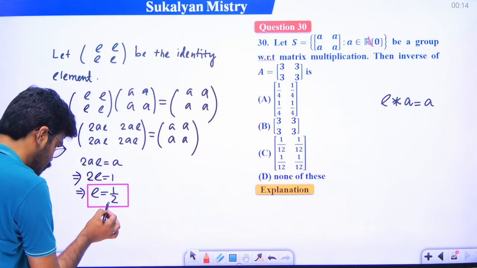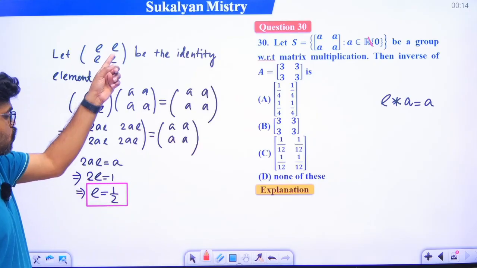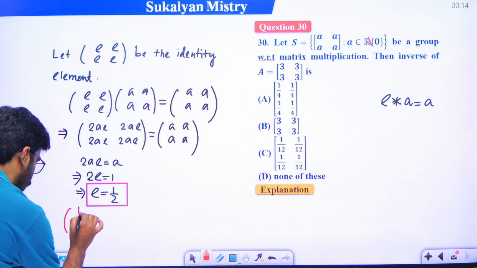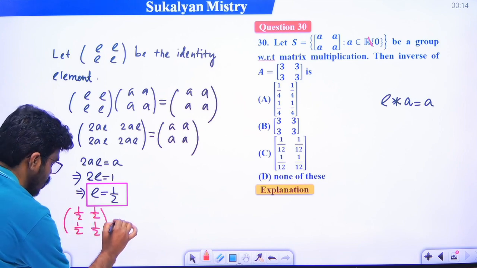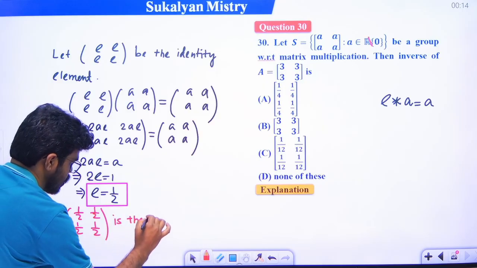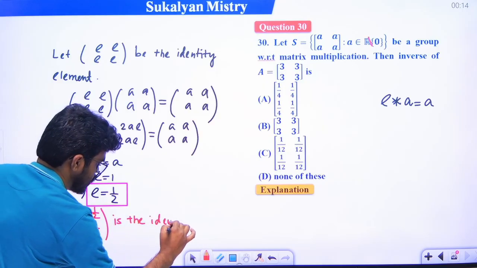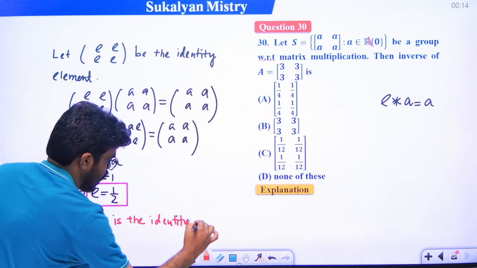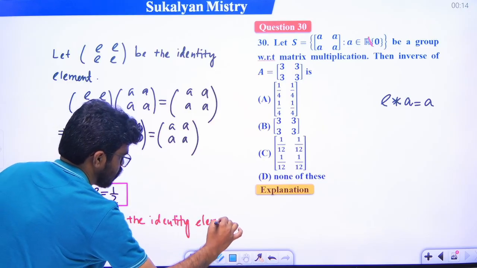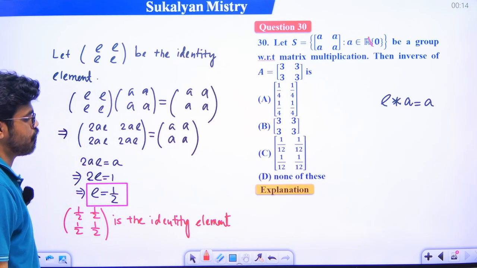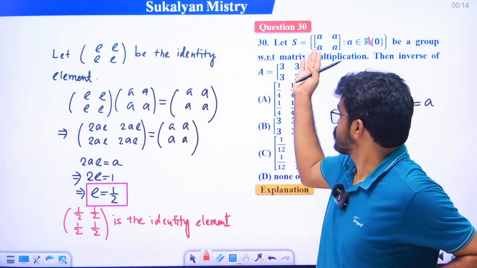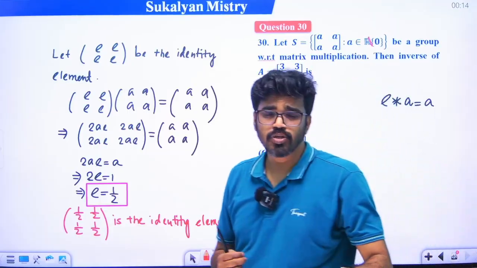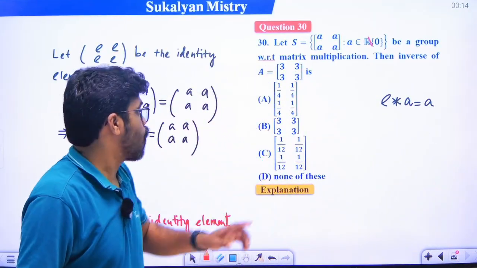The value of e is 1 by 2, that means the matrix with 1 by 2 in every entry: 1 by 2, 1 by 2, 1 by 2, 1 by 2. So this is the identity element of the group. Okay? So this is the identity element of the set. So now we have to find the inverse of this element.